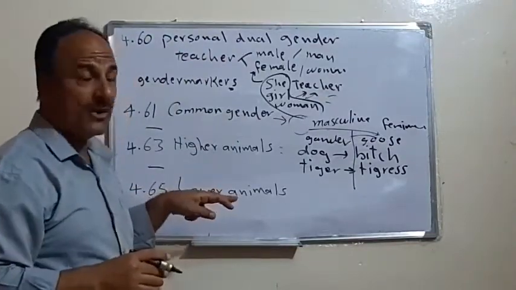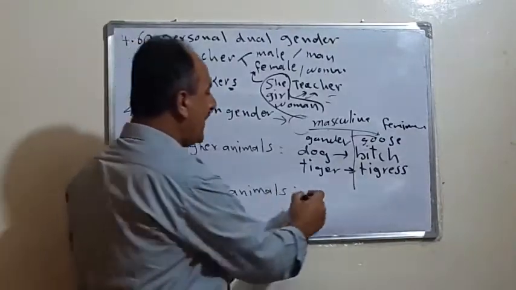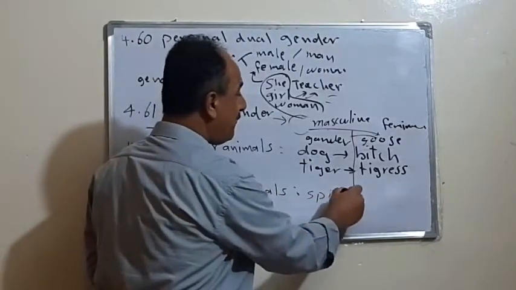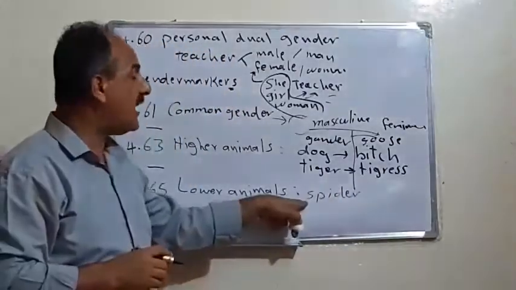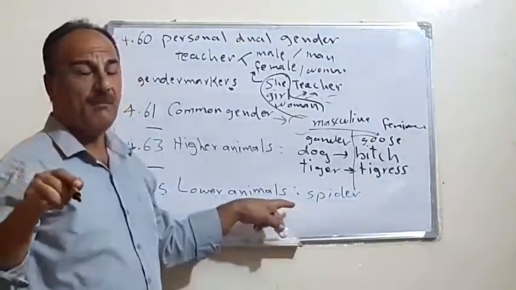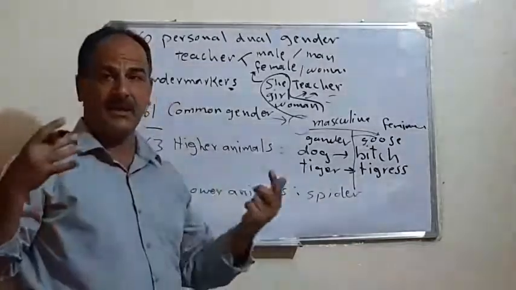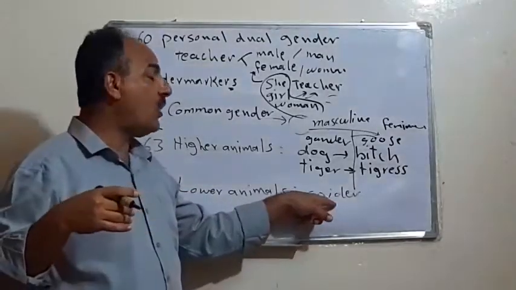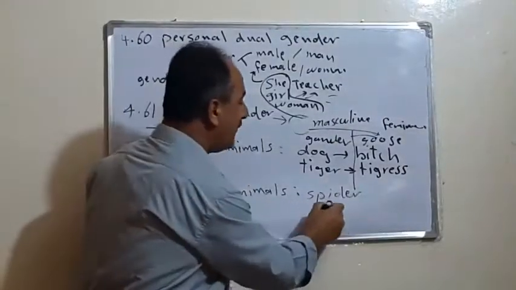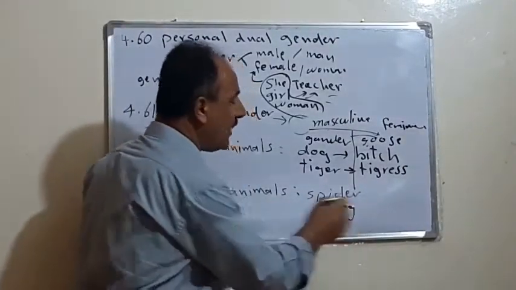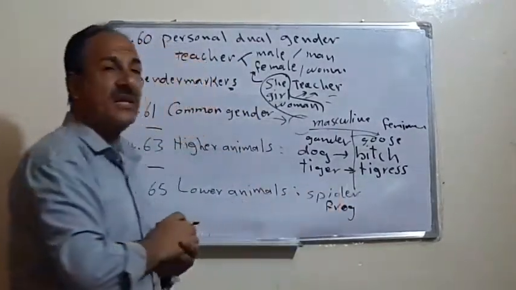For the lower animals, the animals that we cannot recognize, for example, if we take the word spider, we cannot tell whether this spider is he or she. But after scientific anatomy, بعد التحليل العلمي, التشريح, we can discover that this spider, or this frog, or whatever, is he or she.